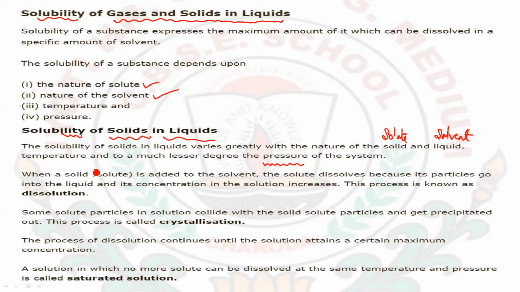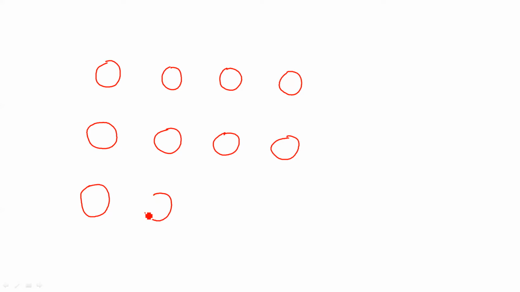When a solid, which is the solute here, is added to the solvent, which is the liquid here, the solute dissolves because its particles go into the liquid and its concentration in the solution increases. Let's see what happens in reality. The particles of liquid have intermolecular spaces between them.